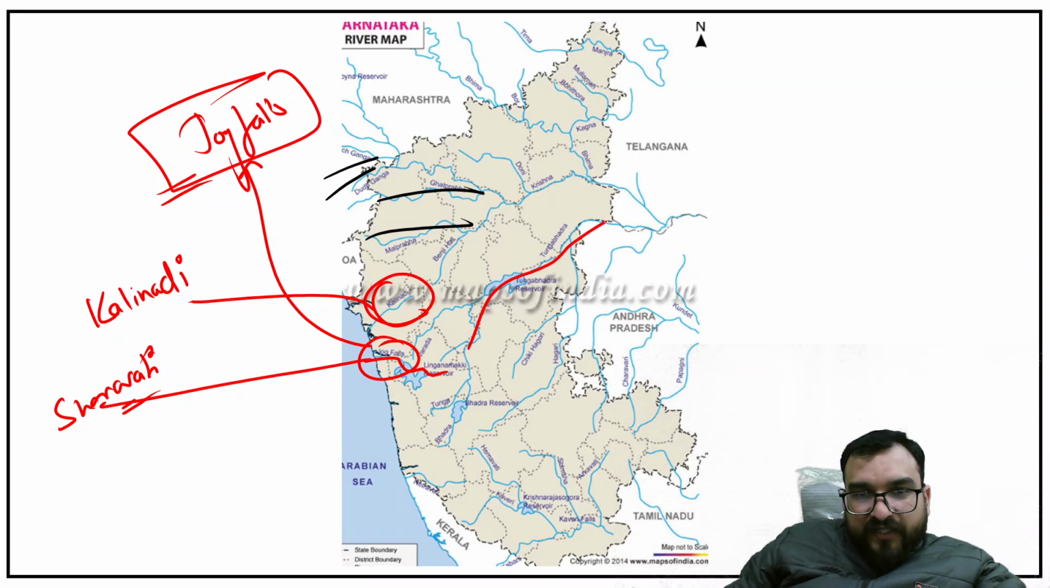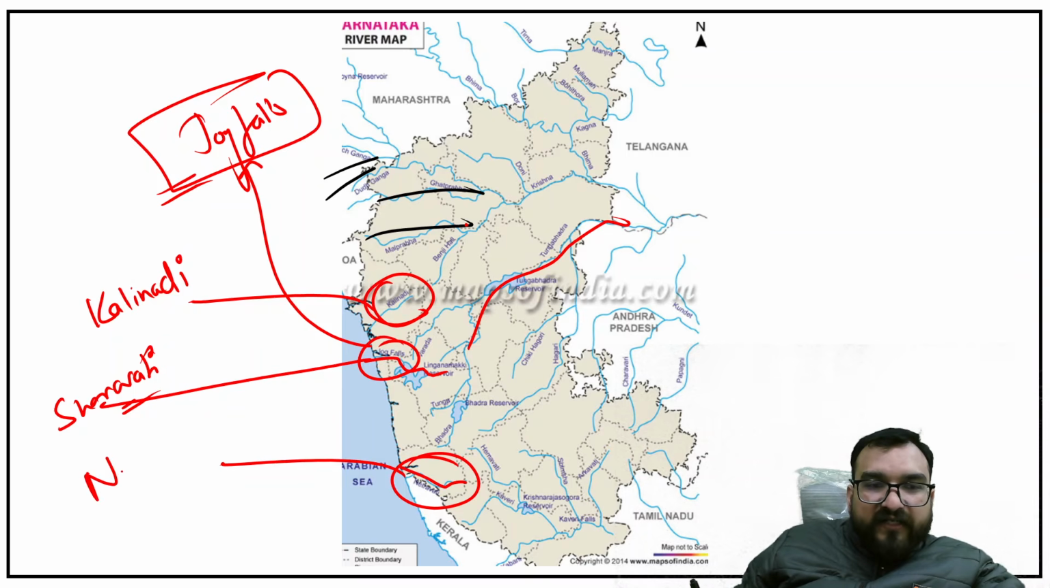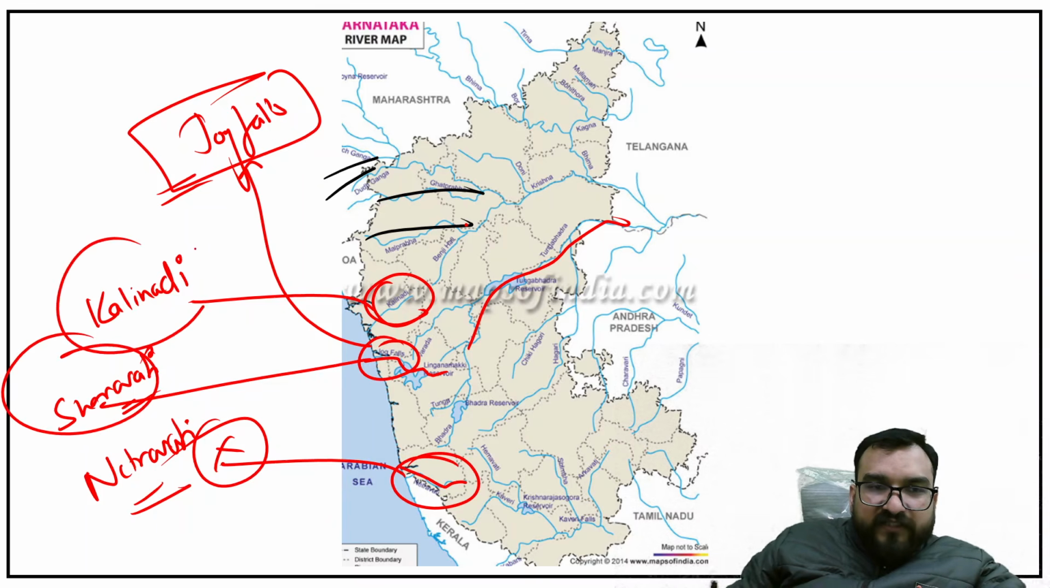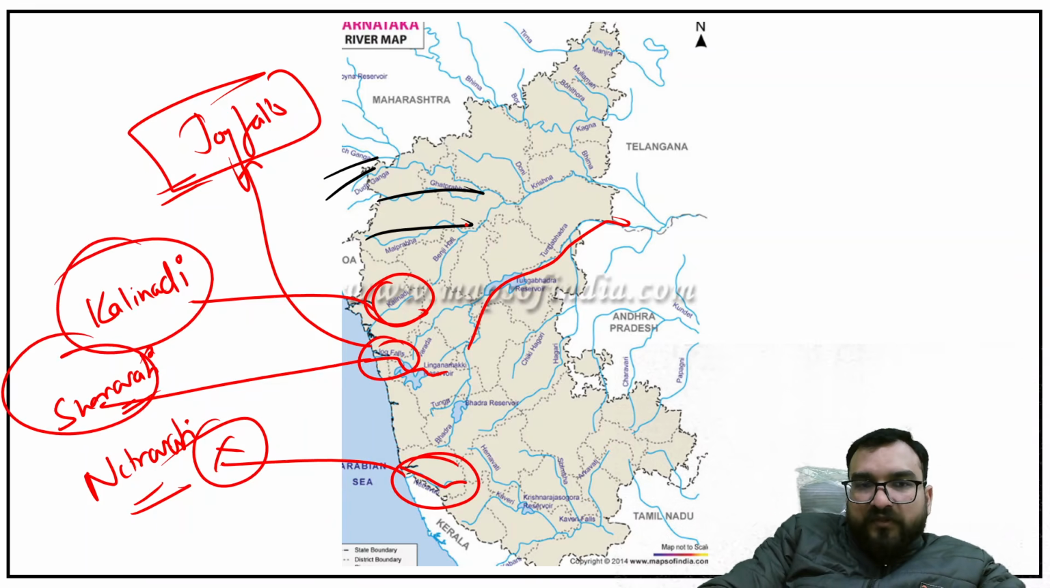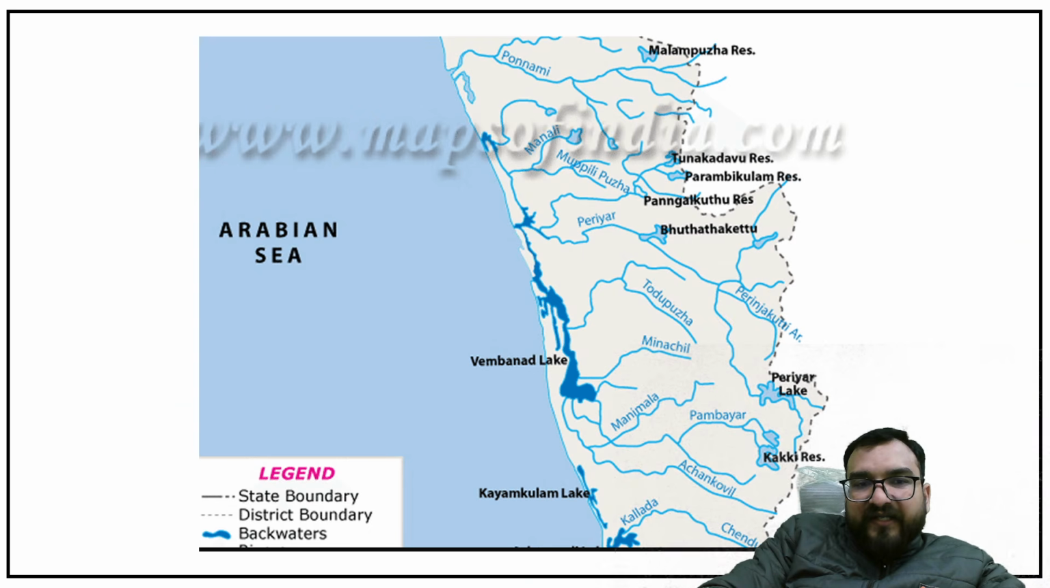Okay. This is Tungabhadra, so we have already seen this. And then there is one more, Netravati. In the end you will be finding Netravati. If you want to do it you can do, otherwise you can leave this Netravati. Sharavati, Kali Nadi, more than enough guys. Okay. Then you will be coming down and you will be finding Kerala.